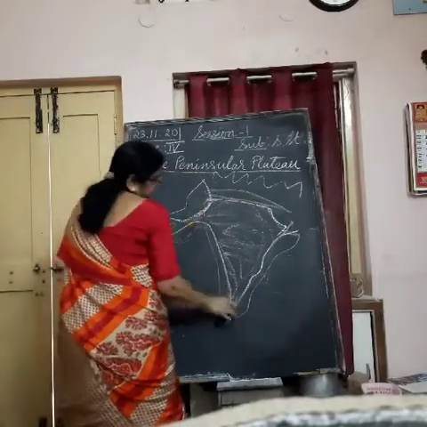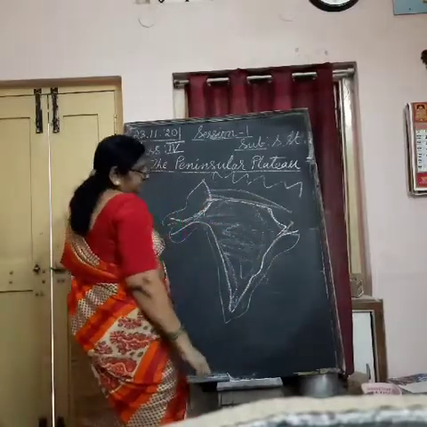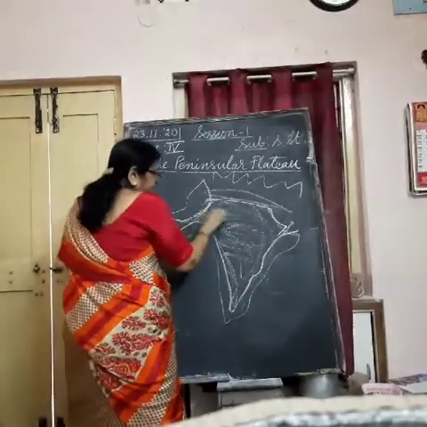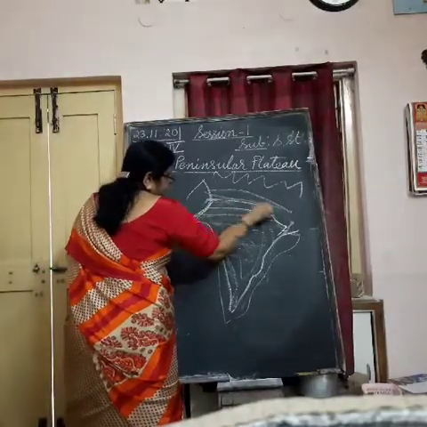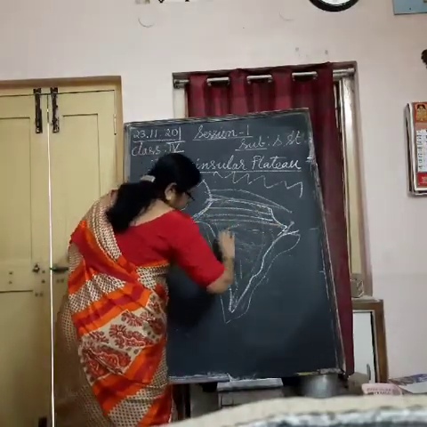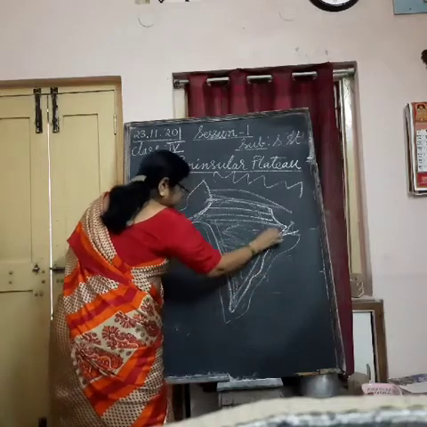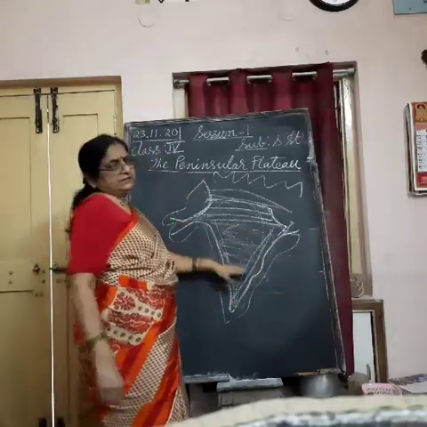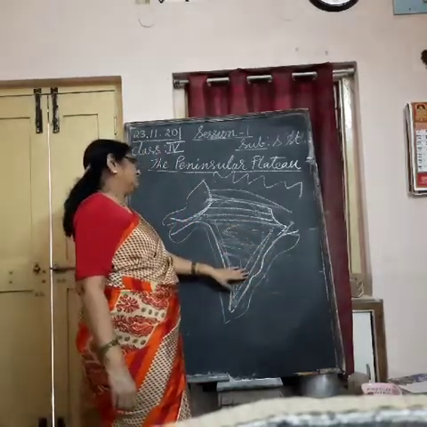Okay, and it is triangular in shape, you see. Like this it is. It is triangular in shape and broader in the north. It is broad, big in the north. As it comes to the south, it is narrower.